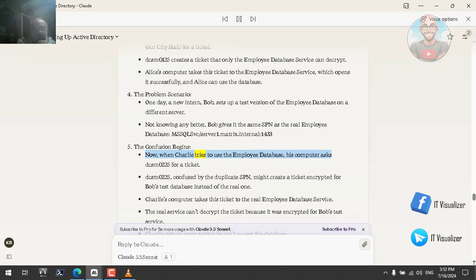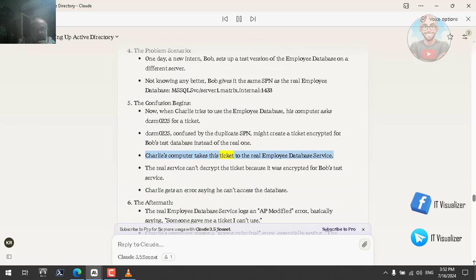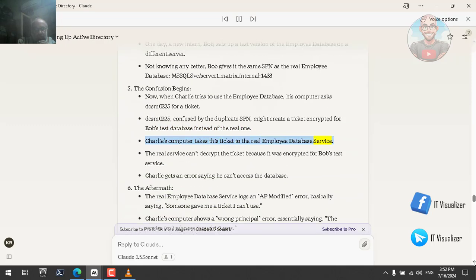The confusion begins. Now, when Charlie tries to use the employee database, his computer asks DCSM0225 for a ticket. DCSM0225, confused by the duplicate SPN, might create a ticket encrypted for Bob's test database instead of the real one. Charlie's computer takes this ticket to the real employee database service. The real service can't decrypt the ticket because it was encrypted for Bob's test service. Charlie gets an error saying he can't access the database.